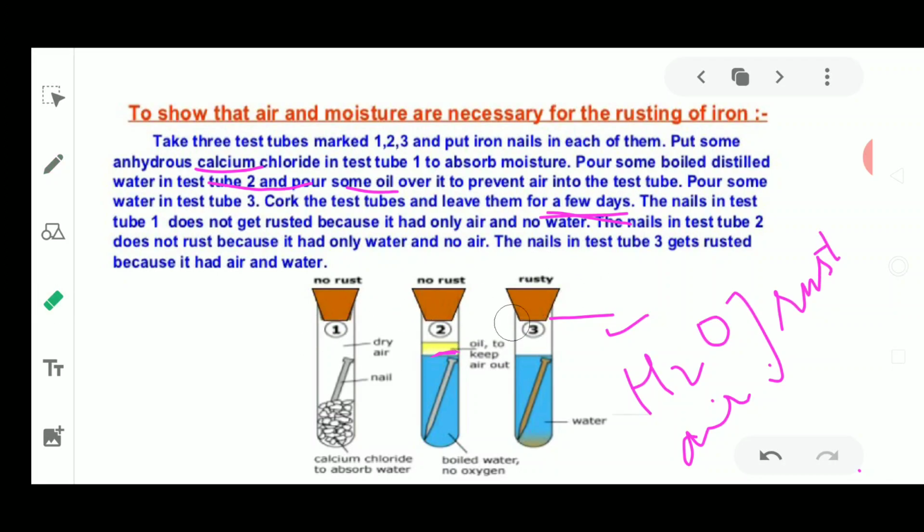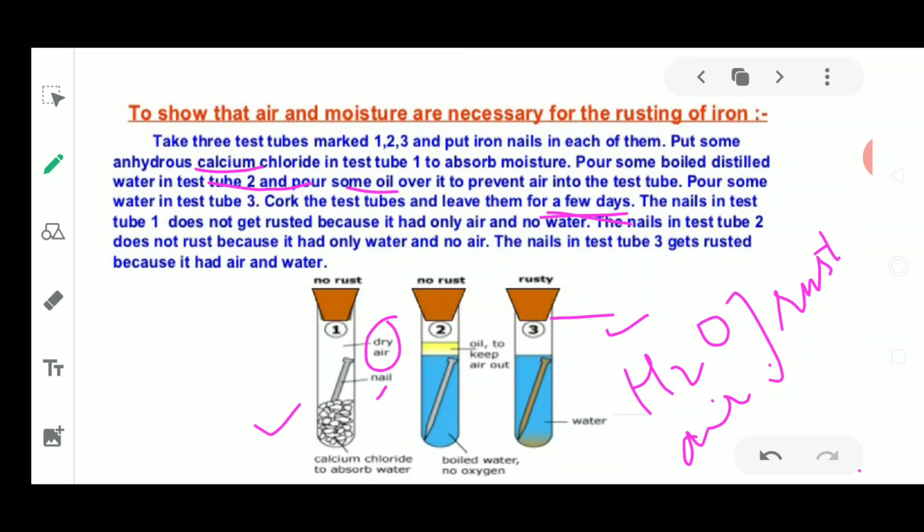Now this calcium chloride which was used in this first test tube was going to absorb the extra moisture which is present in the first test tube. So there was no moisture, it has absorbed all the moisture from the air. So air was moisture free, only air was present, so dry air is not going to cause any kind of rusting on this iron nail. Similarly, when water is being used, it was boiled because it was having no oxygen in it. Now there was no presence of air.